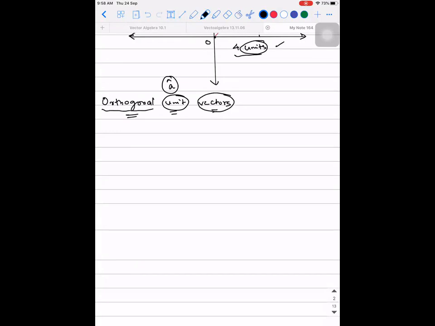Orthogonal mathematically means what? So what do you mean by orthogonal? Yes, that's right. So now try to connect all the dots. Perpendicular unit vectors are what are called orthogonal vectors. So the best system where we can think of perpendicular unit vectors is along the x direction and y direction.